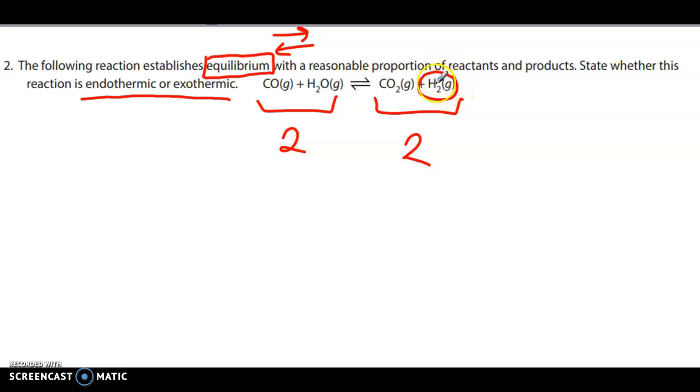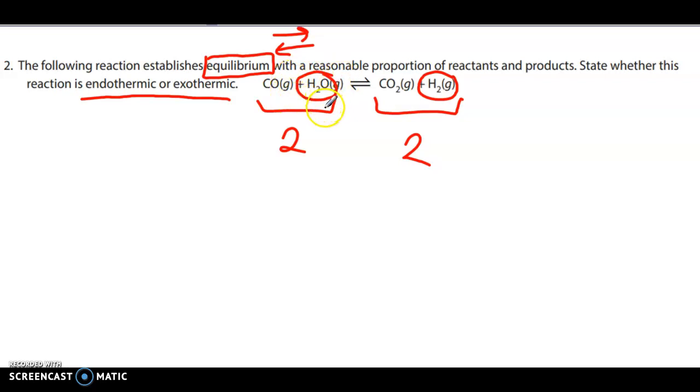On this side, we have H2, so hydrogen atoms by themselves. But on the product side, we have hydrogen interacting with oxygen atoms. So I would say the product side has more order because the H2 atoms are by themselves versus how they were on the reactant side. So this would be more disorder.